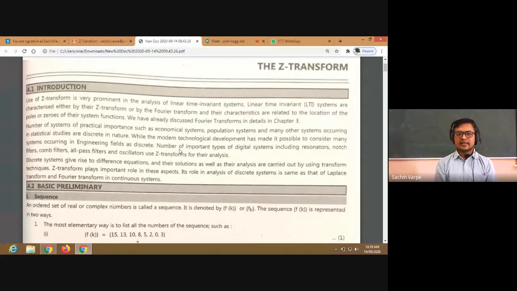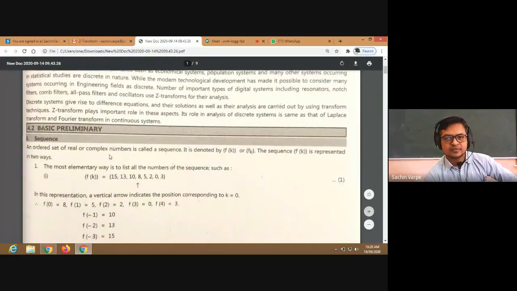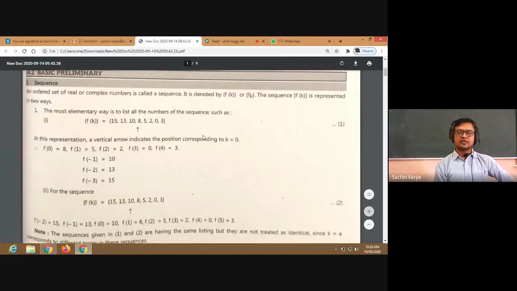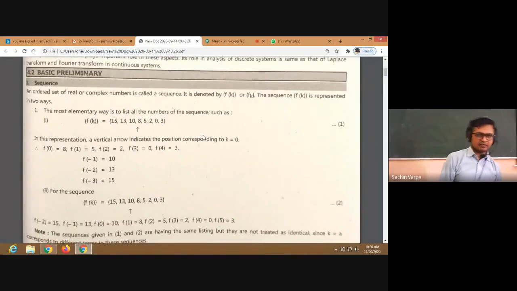Its role in the analysis of discrete systems is the same as that of the Laplace transform and the Fourier transform in continuous functions. Okay, so basically the Fourier transform we have used for the continuous function, and the Z transform we are going to use for the non-continuous or discontinuous function, also called a discrete function. Discrete means pointwise. So these are the basic preliminaries which we require to discuss the Z transform. We have discussed in 12th also and in M1 also about the sequence. What is meant by sequence, right?